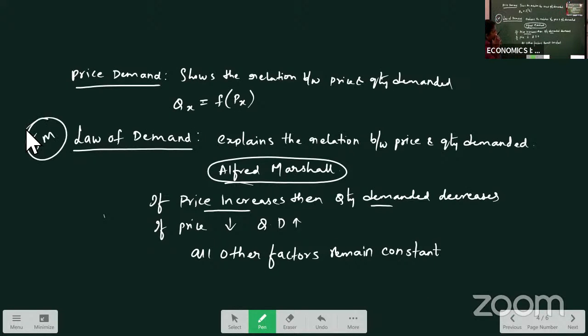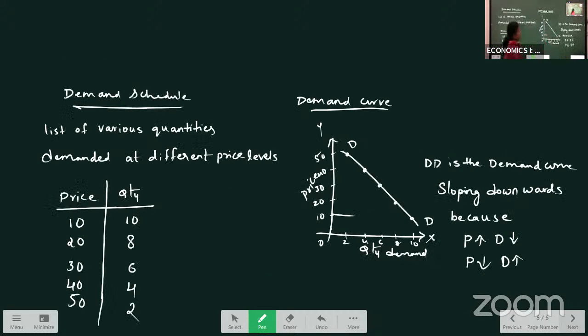For 5 marks, if they are giving, give the introduction, the points, and you will be writing about the demand schedule and demand curve. In this, you have individual and market. That is not required now. Just this demand schedule and demand curve. This will complete your law of demand. Okay, that is one more 5 marks question.